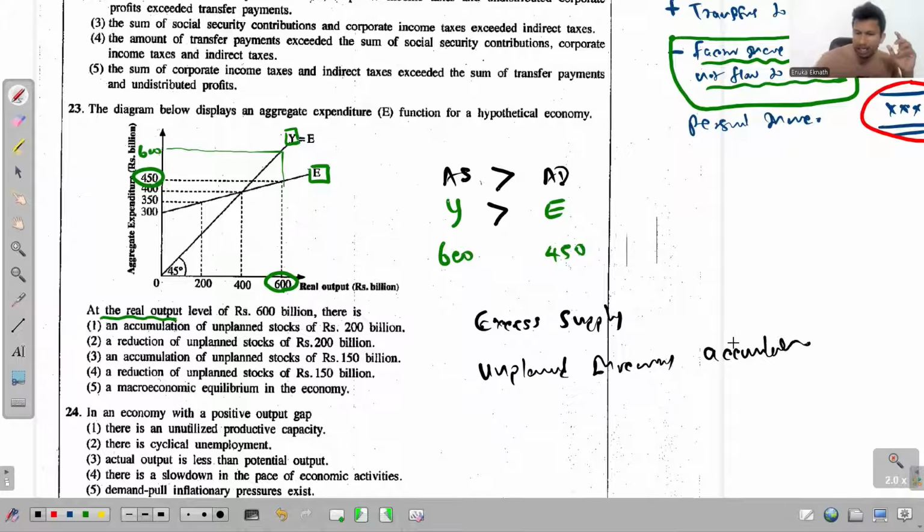So that's how you recognize this same thing in the macroeconomic equilibrium lesson. There is an unplanned inventory accumulation in this economy, and how much is that? The difference is just 600 minus 450, which is 150. So the answer has to be an accumulation of unplanned stocks of rupees 150 billion. So the third one is the answer.